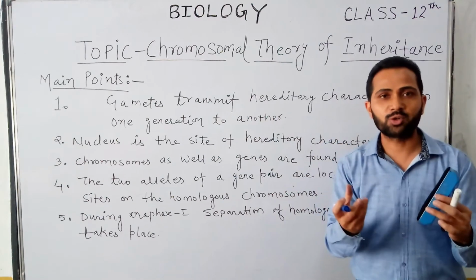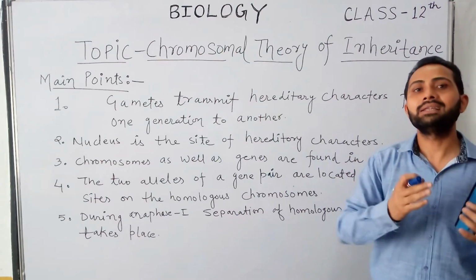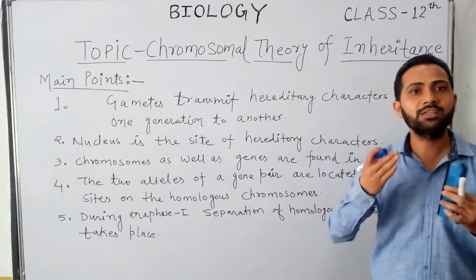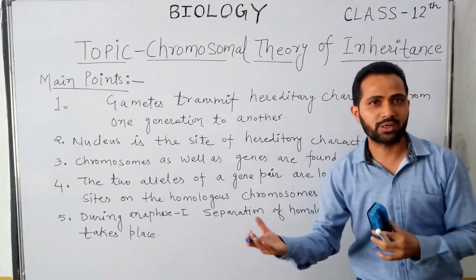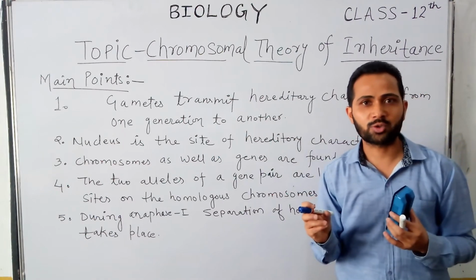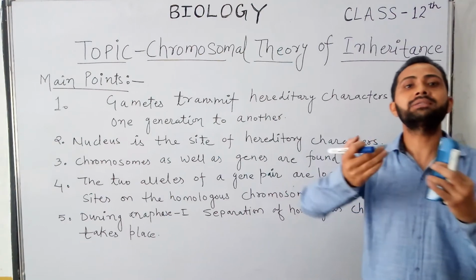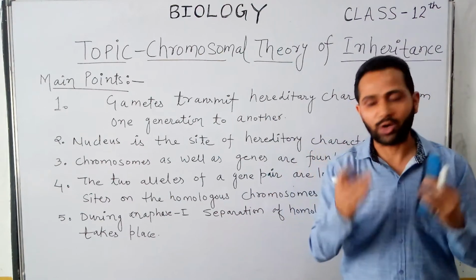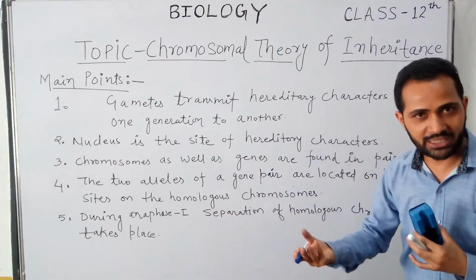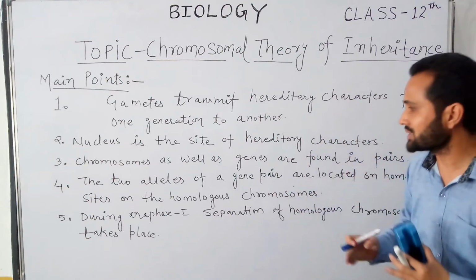Homologous chromosomes means the two chromosomes which are identical in size, staining, and gene composition. Out of a pair of homologous chromosomes, one is received from the father and one is received from the mother by an organism. So the alleles of a pair of genes are located on specific sites of homologous chromosomes.